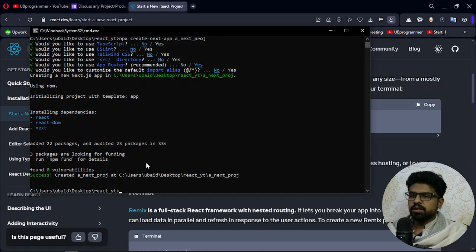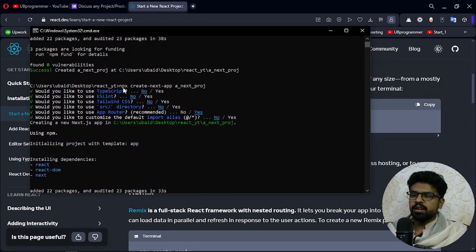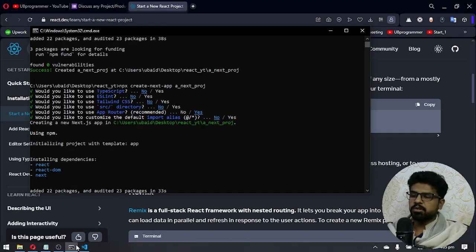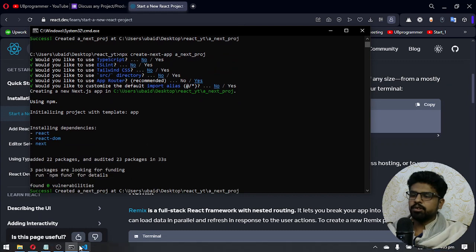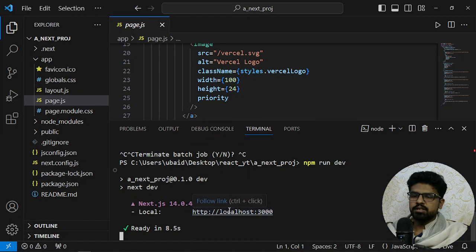So I can just write here. You can see I use this command npx create-next-app, and my project name next project. And for TypeScript, I said no. ESLint, I said no. That is for testing and all. Tailwind, I said no. Source, I said no. App router, I want to use it because the next video is on that, so I said yes. And alias, I said no, and it created my project. And believe me, it is much faster than CRA.